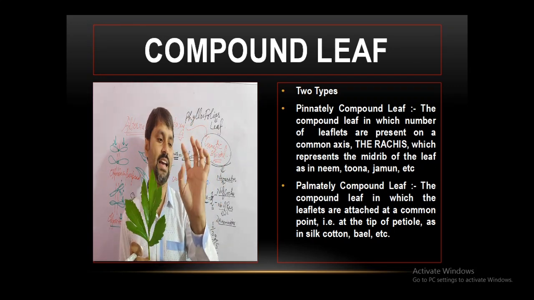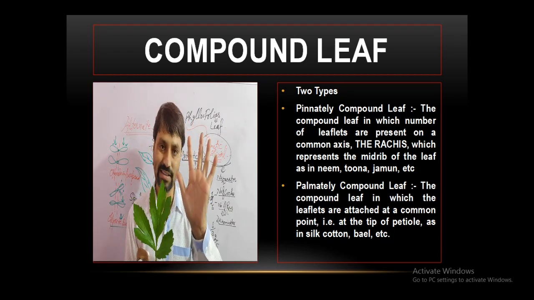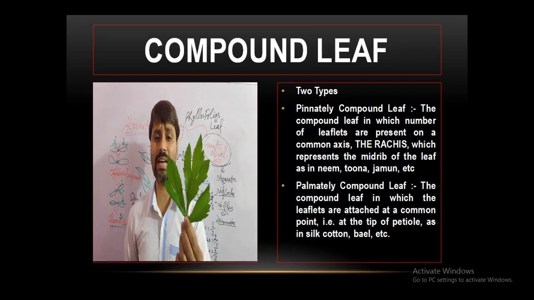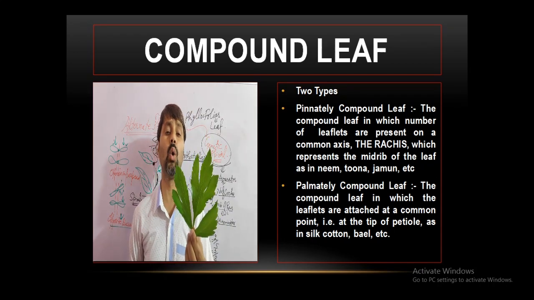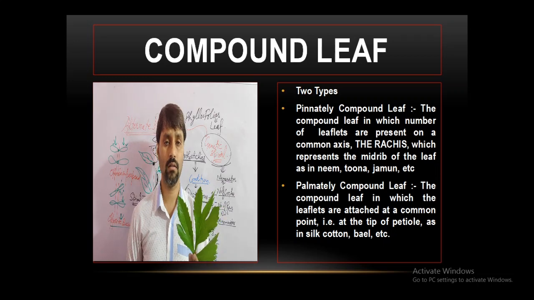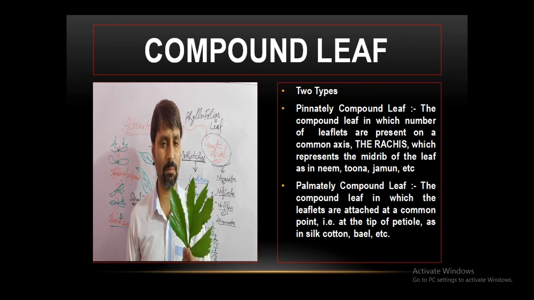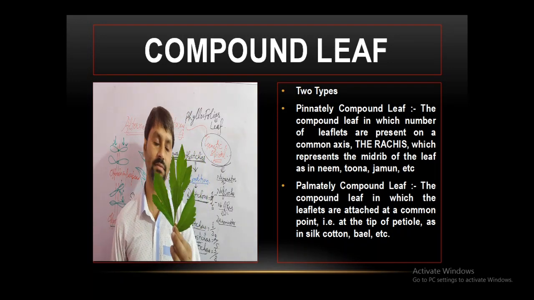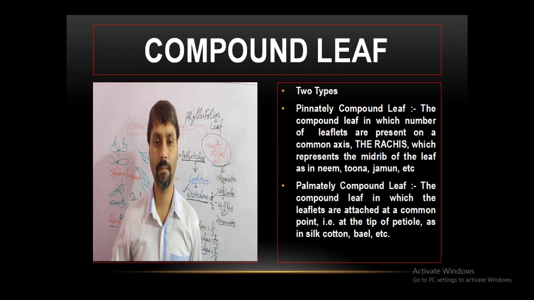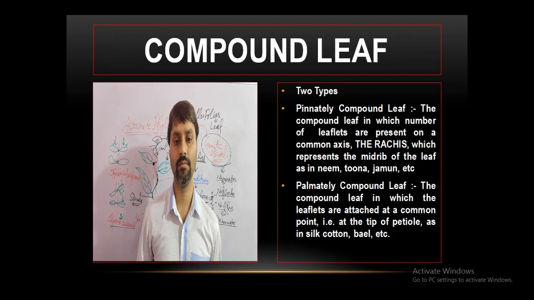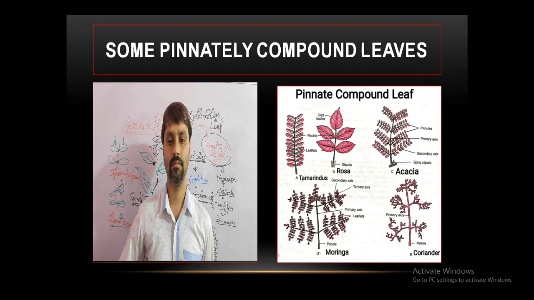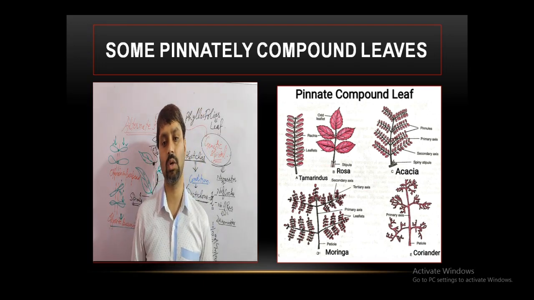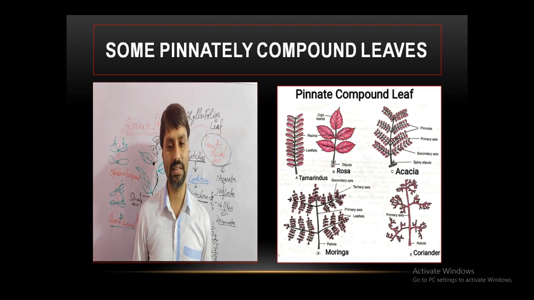Our fingers are attached to this palm. Common point is the palm. So the palmate compound leaf is one in which the leaflets are attached at a common point, that is, at the tip of the petiole, as in silk cotton, bael plant, or this Tagetes species. This is called the compound leaf. Pinnate compound leaves, as I have shown, are in tamarindus, rosa, acacia, moringa, coriander.